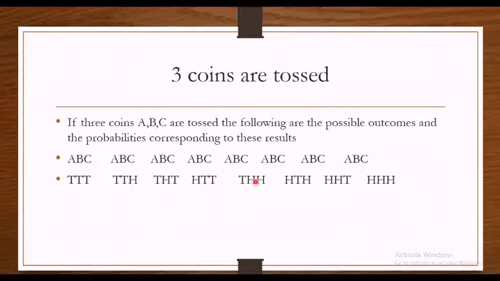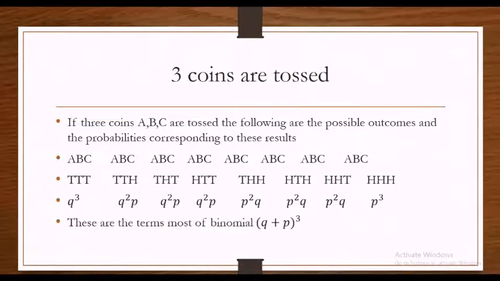So these are the possible outcomes, right? There are 8 outcomes. Any of these can happen. So these are the corresponding probabilities. Now, when you have a thorough look at the terms written here, what do you infer? Yes, these terms are the result of the expansion of (q + p) whole cubed, which is the binomial expansion of (q + p) whole cubed.